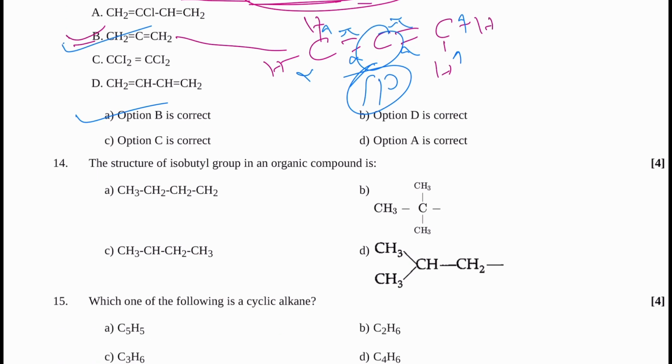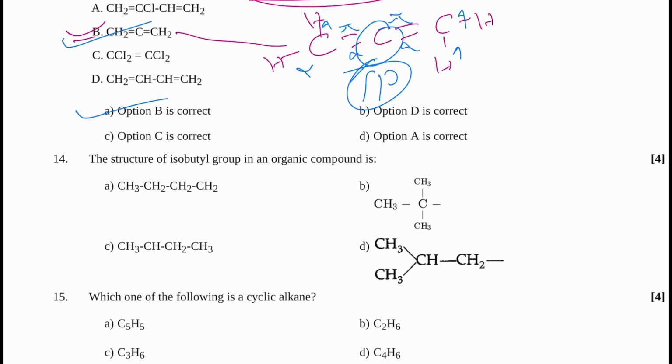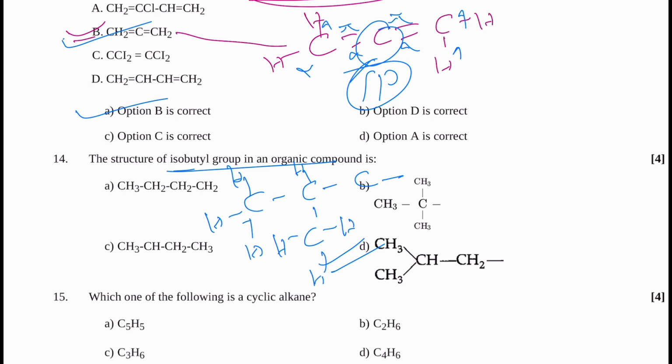Next, isobutyl group in organic compound. So which one is isobutyl? This one, isobutyl, because you know this one is isobutane. From here one free valency, here hydrogen, hydrogen, hydrogen.